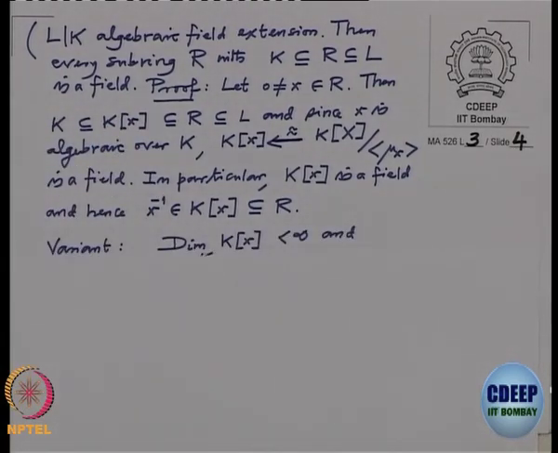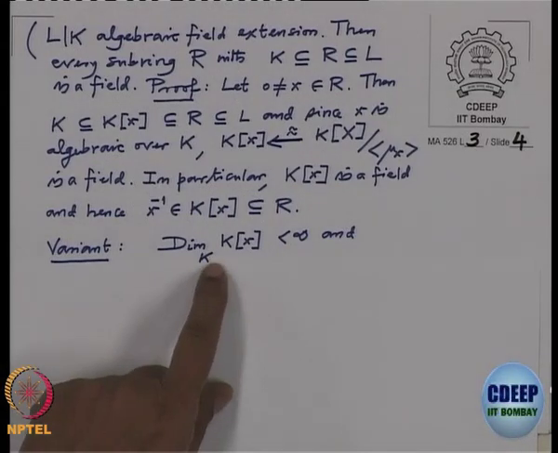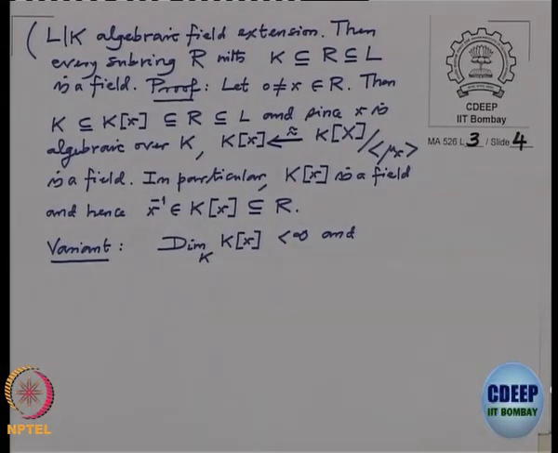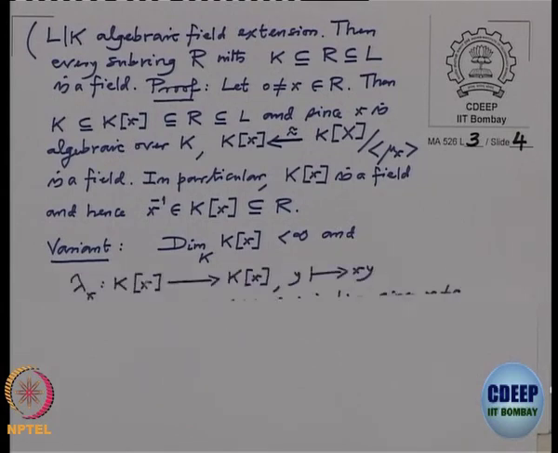So, that is what I have written here, a variant. Look at the subalgebra generated by X. Because X is algebraic, this subalgebra is finite dimensional over K. Then look at the multiplication map by X on the subalgebra K[X], y going to X times y.